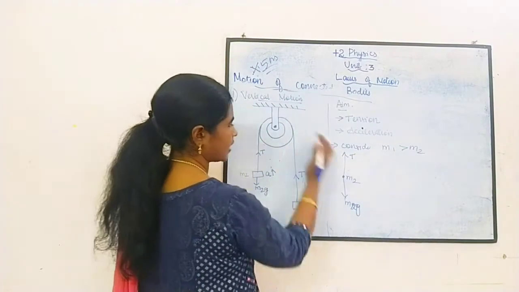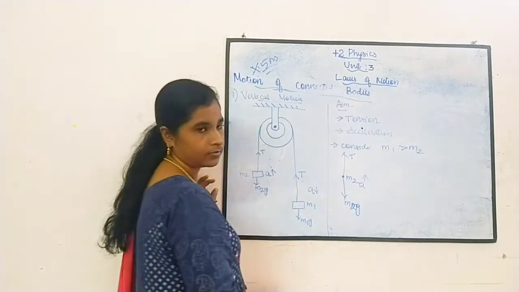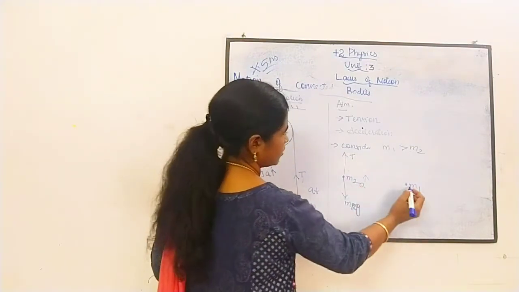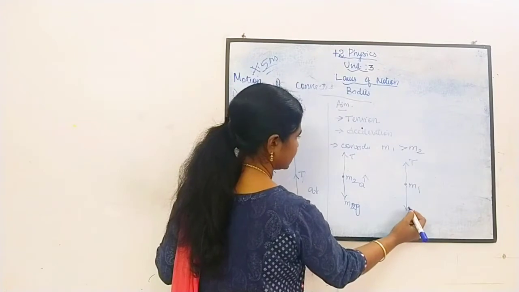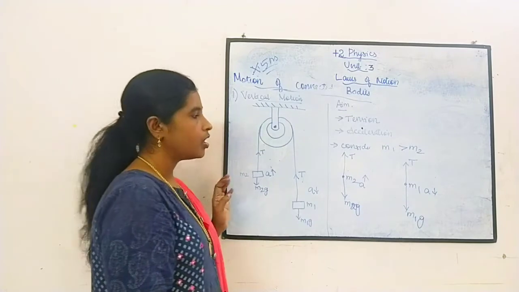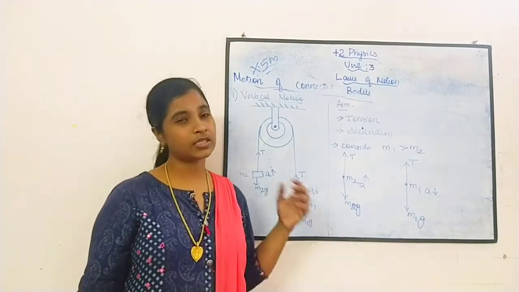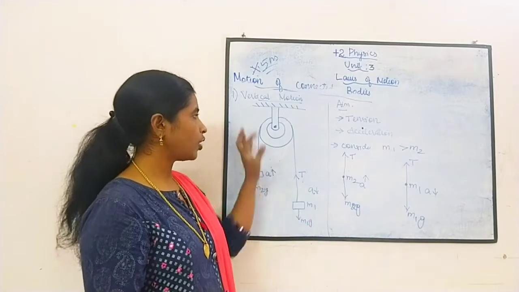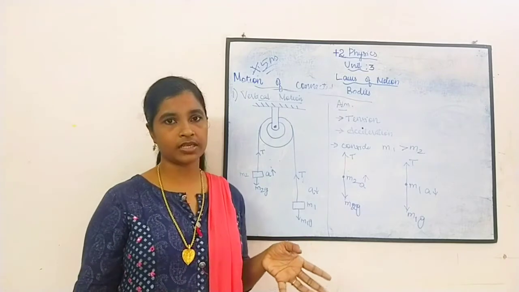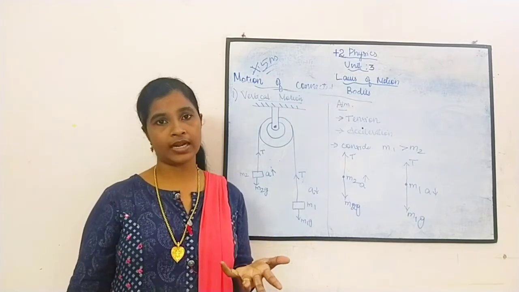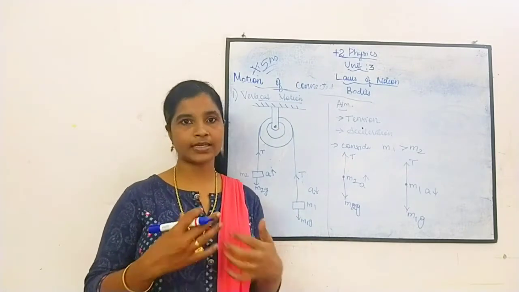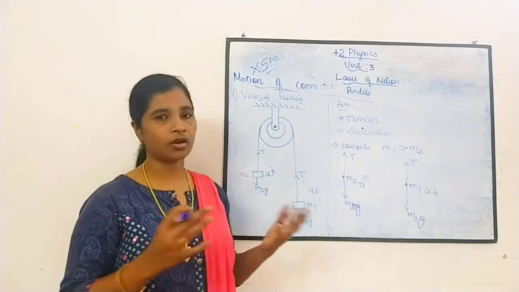Here the acceleration is upward. Similarly, when you draw the free body diagram of m1, the tension is T and the gravitational force is m1g, and it is accelerating downward. Since we are drawing this free body diagram, it is very easy for analysis. Also, you have to consider there is no friction. Practically friction is there, but here we are not considering friction because it will be easier for your analysis. You are practicing for analysis, so it will be easy if we take all the friction forces as zero.